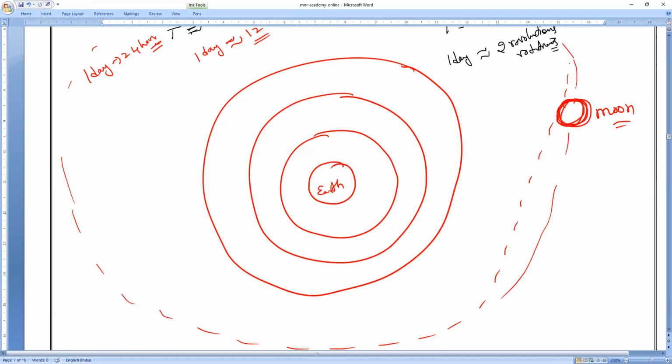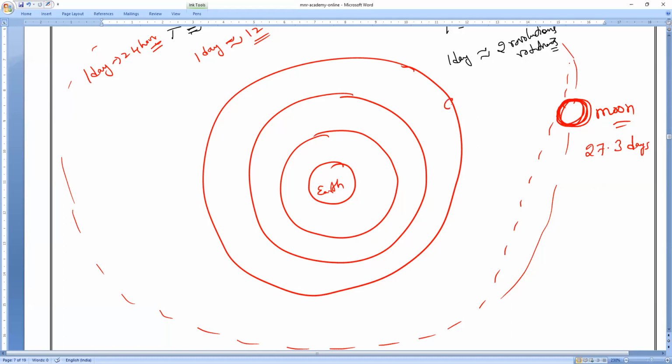So what is the time period of the moon around the Earth? Anybody can tell me? Which is approximately how many days? The moon will take how many days to revolve around the Earth? Approximately 27.3 days it will take to complete one revolution.